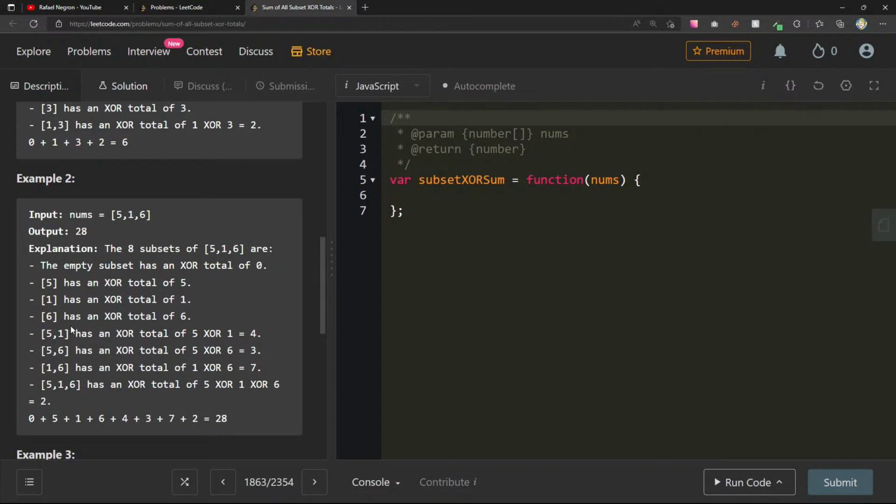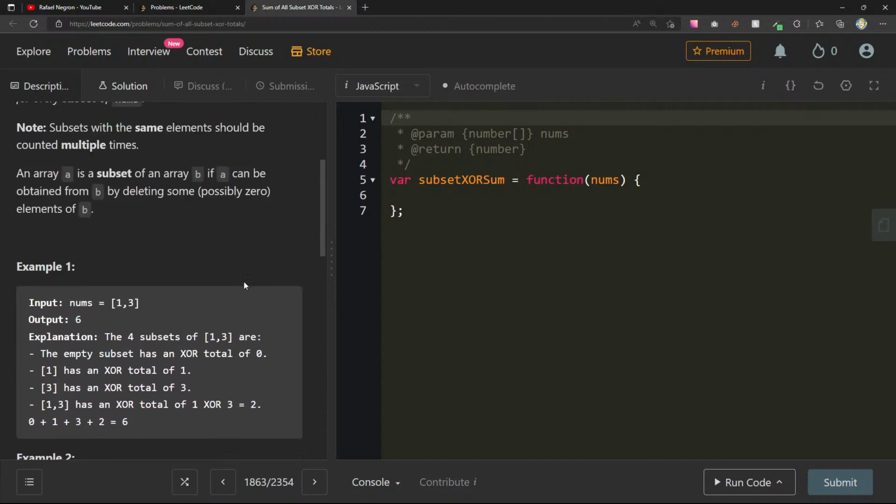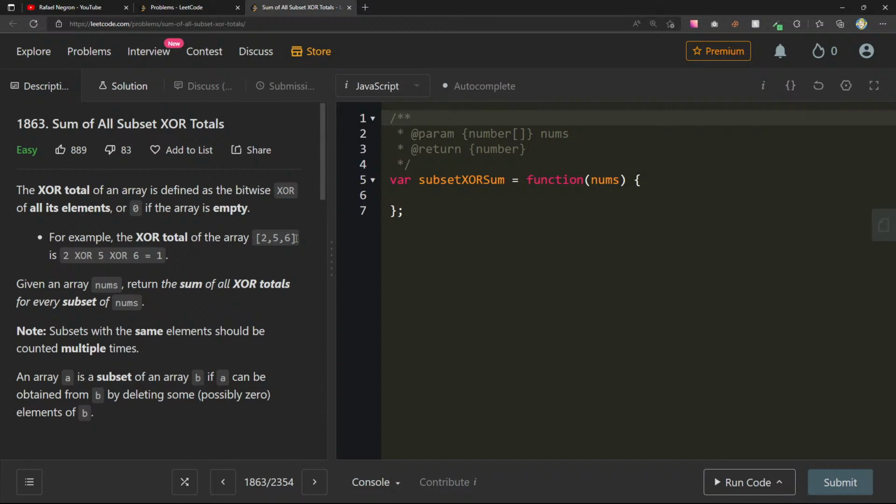For [5, 1, 6], the sum of all XOR totals for every subset is 28. So I suppose we should go about trying to generate every single subset. I guess that's the way we can start.